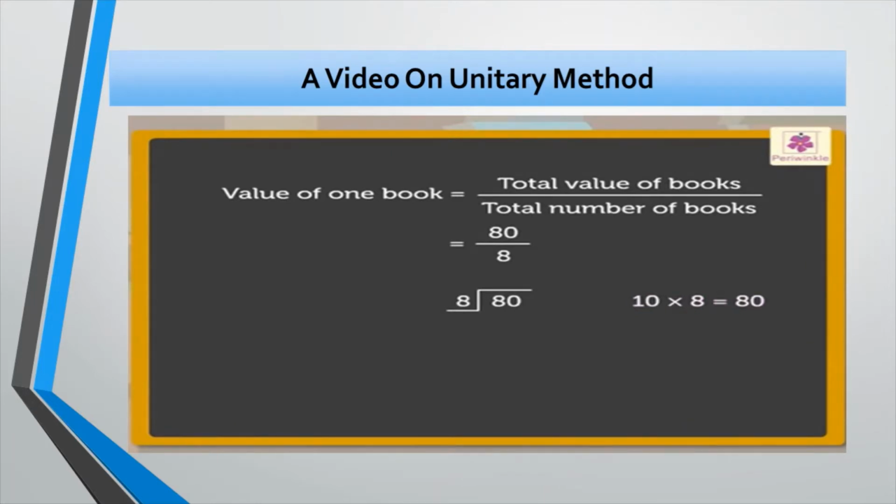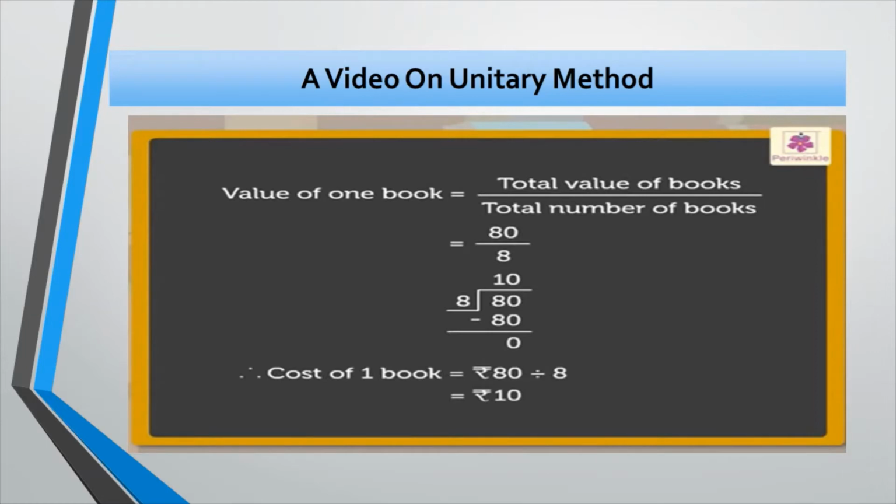So, we will write 10 as the quotient. Now, write 80 below the dividend. Here, let's subtract 80 from the dividend. We get 0 as the remainder. Therefore, cost of one book is equal to rupees 80 divided by 8, which is equal to 10 rupees.